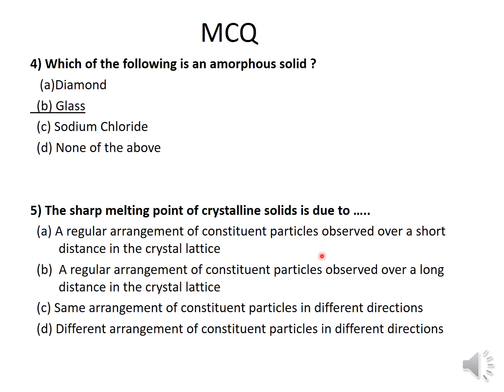Look at the options: different arrangement of constituents is wrong; same arrangement of constituent particles in different directions; regular arrangement observed over long distance in the crystal lattice; regular arrangement of constituent particles observed over short distance in the crystal lattice. You have to read all the options properly, then decide. Next time we are going to learn about the crystal